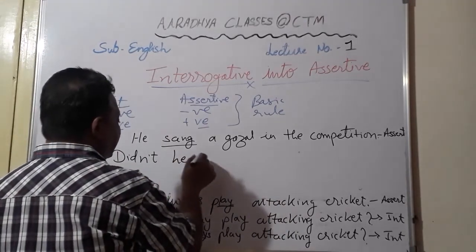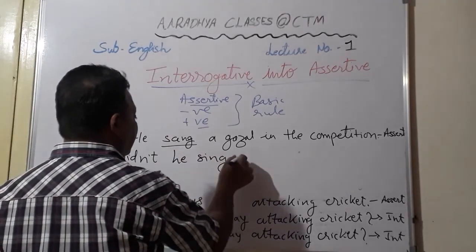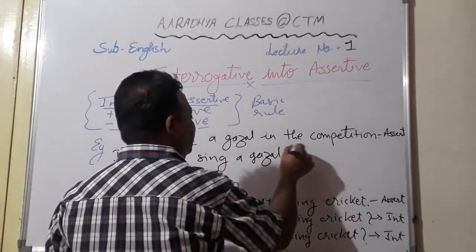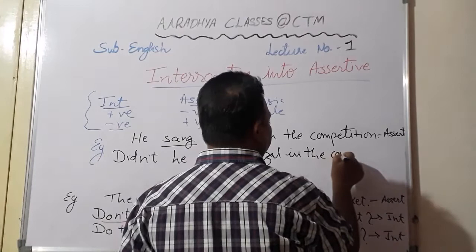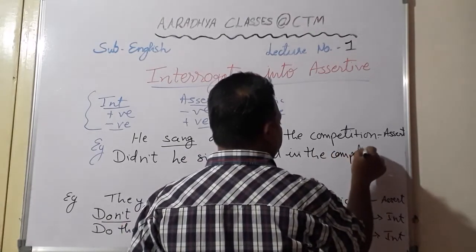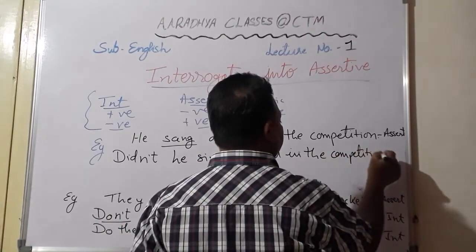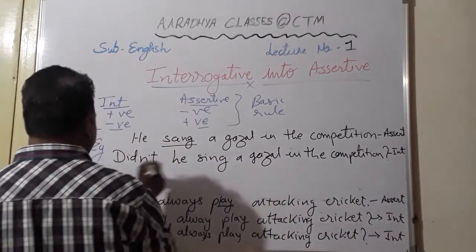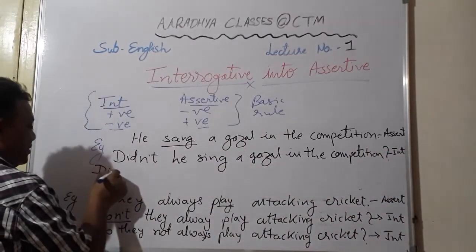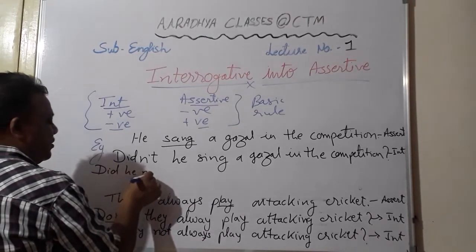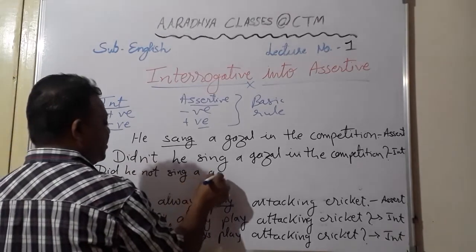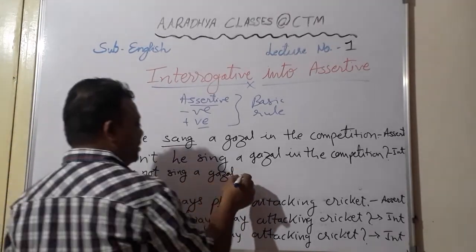So it will be like this: Didn't he sing a ghazal in the competition? Question mark, students. You can write it separately also: Did he not sing a ghazal in the competition?